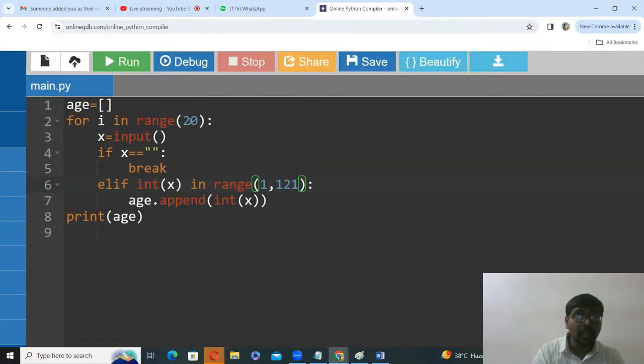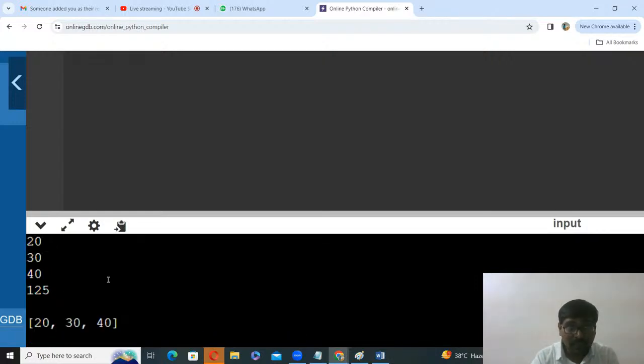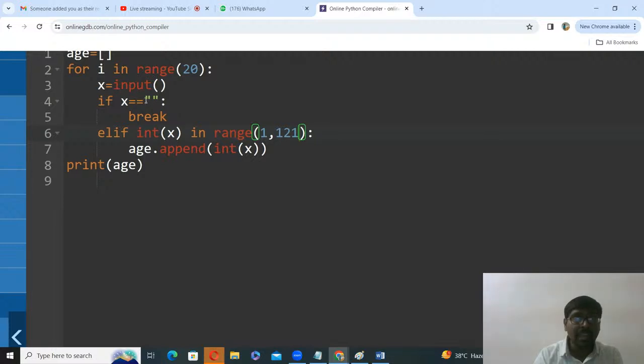Now for example, I entered some ages: 20, enter, 30, enter, 40, enter. For example, 125, fine. Next, I don't type any letters, just press enter. Observe what the age list consists of: 20, 30, 40 only. 125 is not included here. Whenever you just press empty enter, it means coming out of the loop. For that empty enter, I used this one.